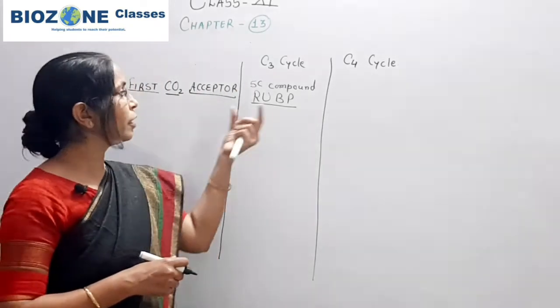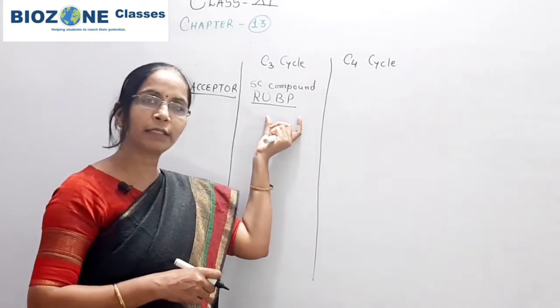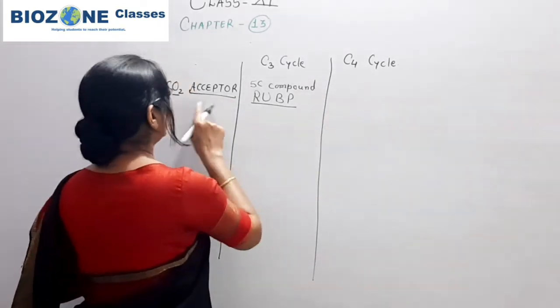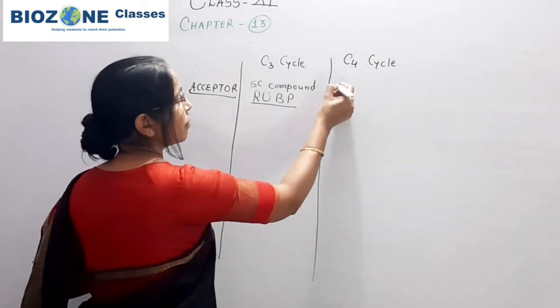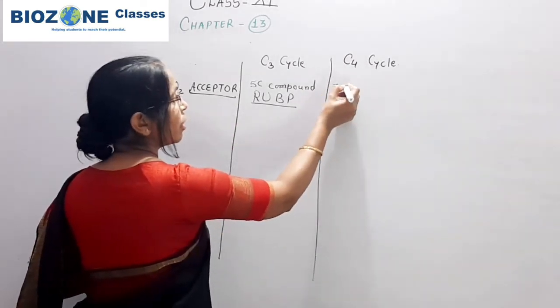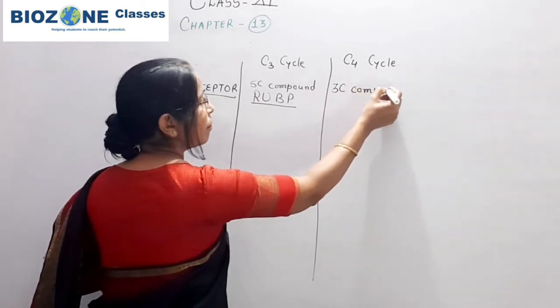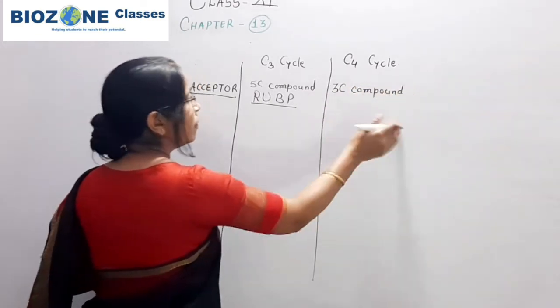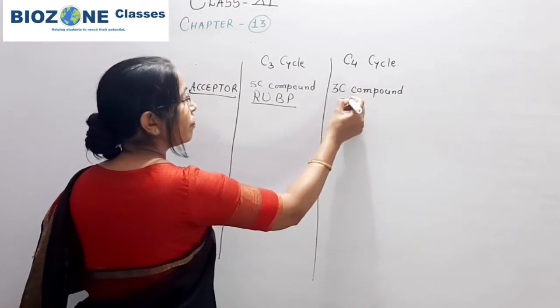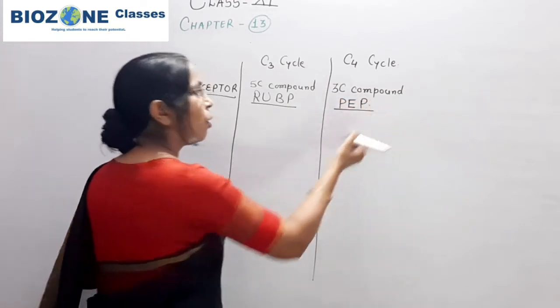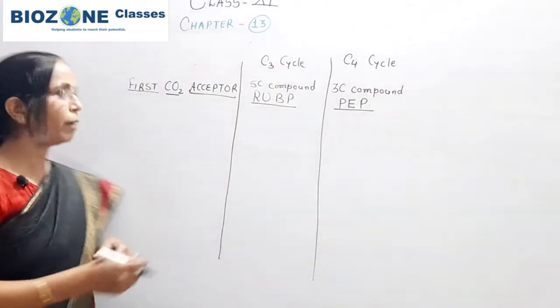So in NCERT it is mentioned RuBP, that is ribulose bisphosphate. In the C4 cycle, the first carbon dioxide acceptor, you remember, is a 3 carbon compound, and that 3 carbon compound is phosphoenolpyruvate or PEP, you remember.